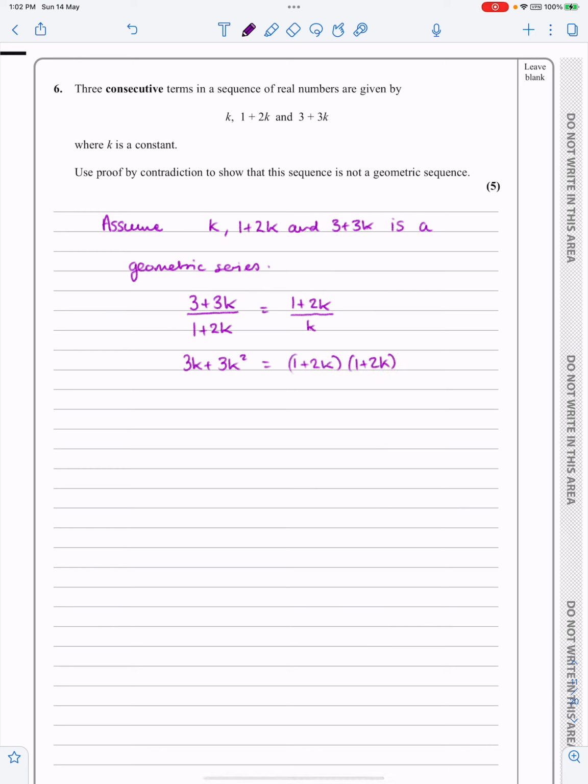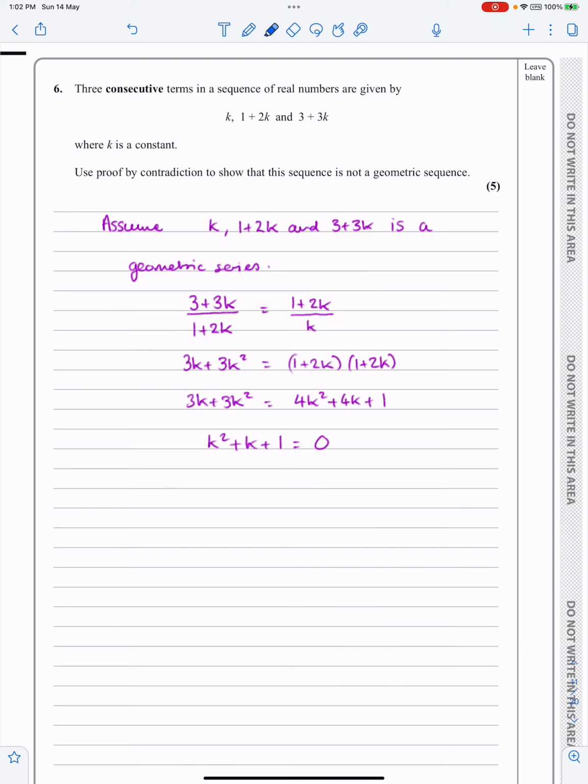Depending on how good you are at algebra, I shouldn't really need to do that, but if it means you're not going to make any mistakes, then that's fine. Let's just do it. It works out to be 4k squared plus 4k plus 1. You can take a bit of time over that if you need to. So as I said previously, I wasn't sure what to do at the top end here, but now I've got a quadratic. Let's tidy this up to look like a proper quadratic equation. So take everything over to one side and make it equal to 0. I'm going to get k squared plus k plus 1 equals 0.